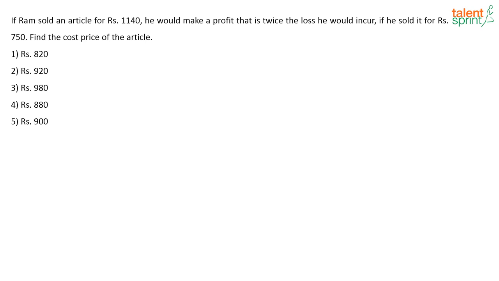Next one. If Ram sold an article for rupees 1140, he would make a profit that is twice the loss he would incur if he sold it for rupees 750. Find the cost price of the article.